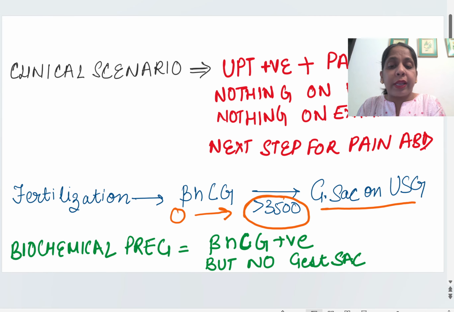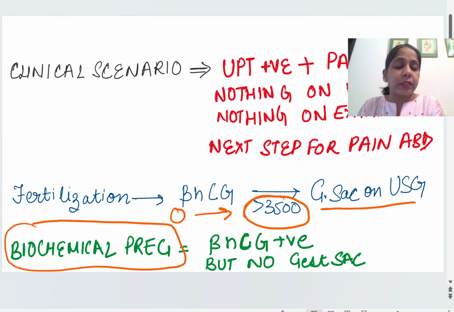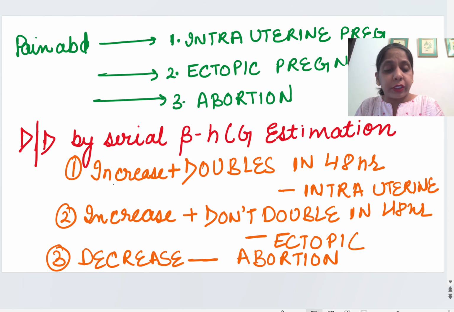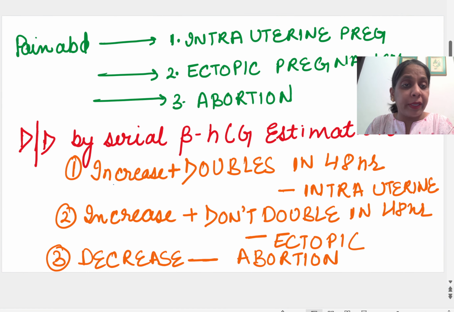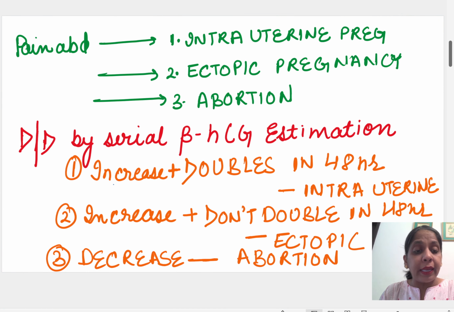This will only be possible if beta hCG is less than 3500. Now what about our question? They say the patient has come to us with pain abdomen, and now what should be the next step?